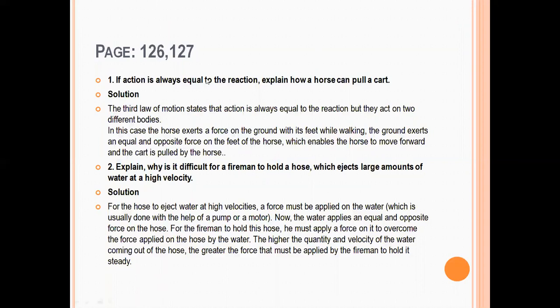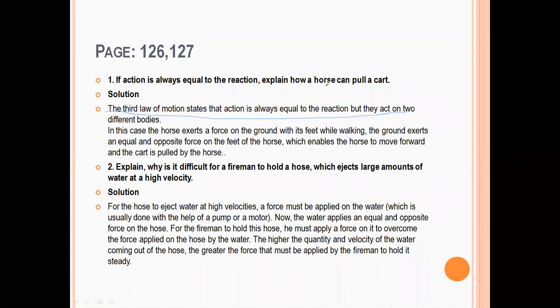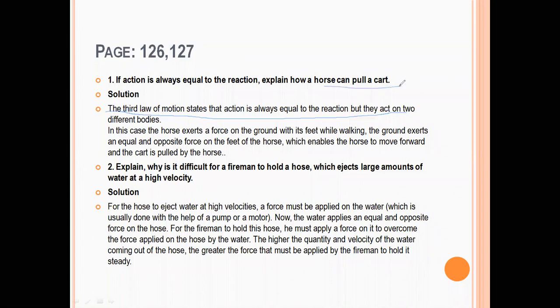If action is always equal to the reaction, explain how a horse can pull a cart. If action and reaction are both equal to each other, this is the third law of motion: for every action there is an equal and opposite reaction. So how can a horse pull a cart, but the cart will not pull the horse?